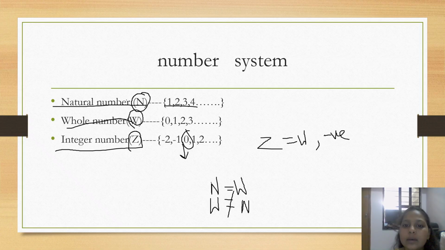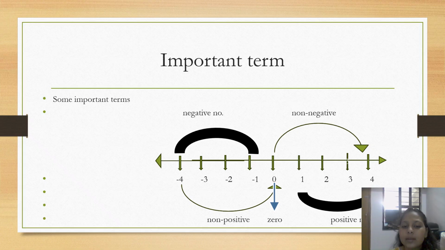Now let's move ahead. There are some important terms in which we often get confused, which are negative numbers, positive numbers, non-negative and non-positive numbers. Non-positive numbers are basically negative numbers, as they are not positive, including 0, because 0 is neither negative nor positive.